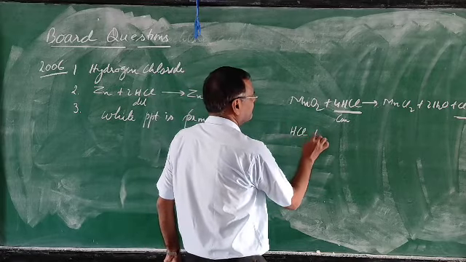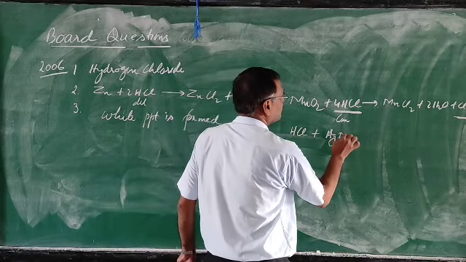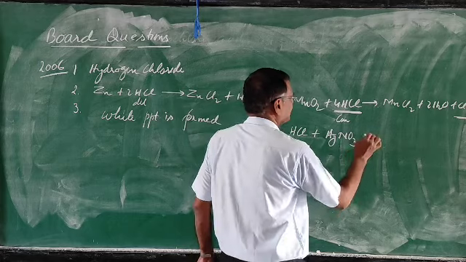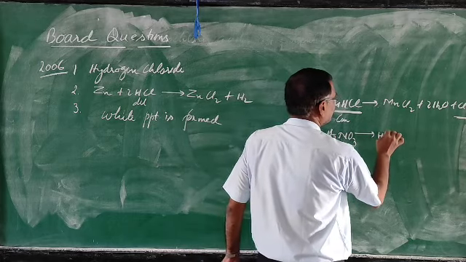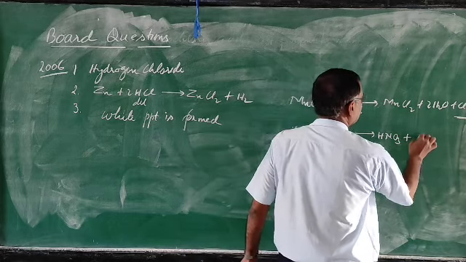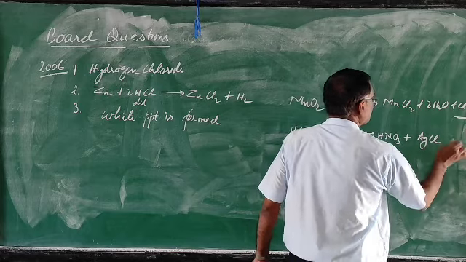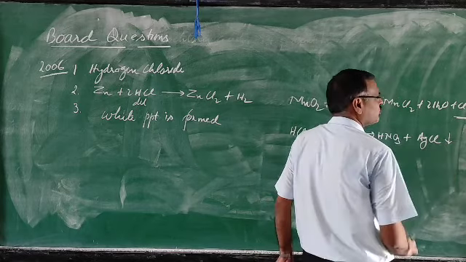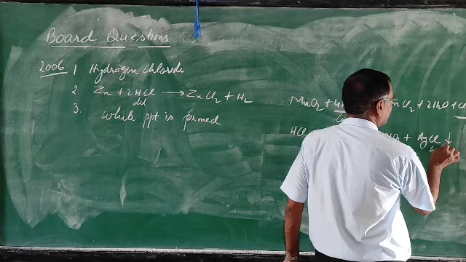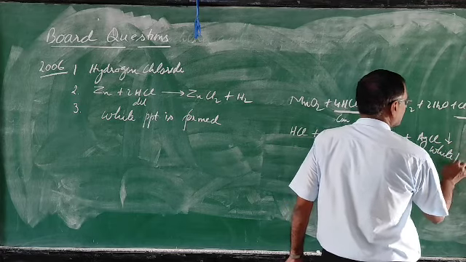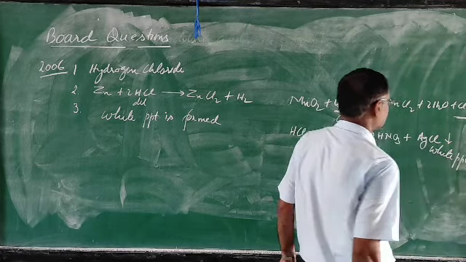When HCl is added to silver nitrate, this will form HNO3 and AgCl. This AgCl is insoluble. Because of that, a white precipitate is formed.